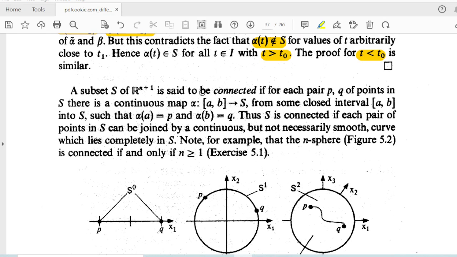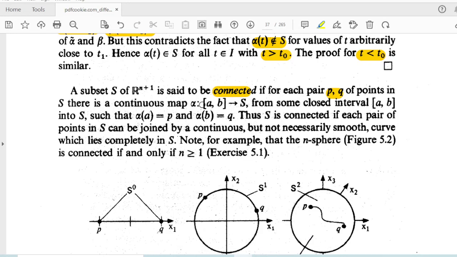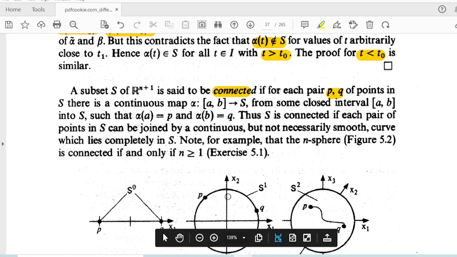A subset, next is the definition of connected set. A subset S of Rn plus 1 is said to be connected if every pair of points P and Q are connected by a continuous map, that is, from any two points we can find a continuous map. If we are looking at this particular one, they are disconnected.